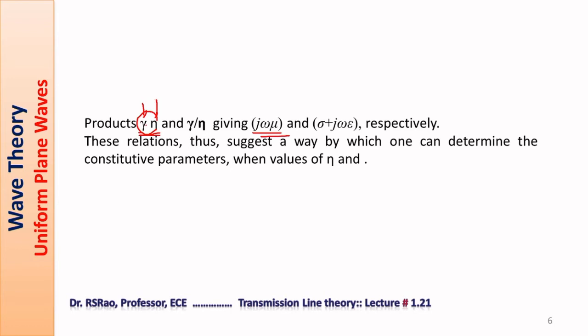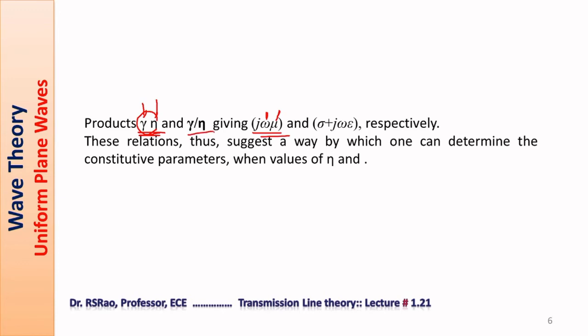Actually, these values of gamma and eta are truly values of a medium, so the product is pure imaginary. Equate that imaginary quantity to j omega mu, because the product is always j omega mu. Omega is known to you, so you can find mu. The product is known, it is equal to j omega mu. Omega is normally given. So mu can be found in that way.